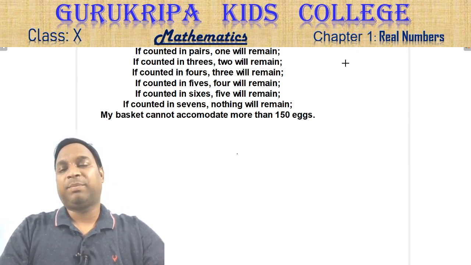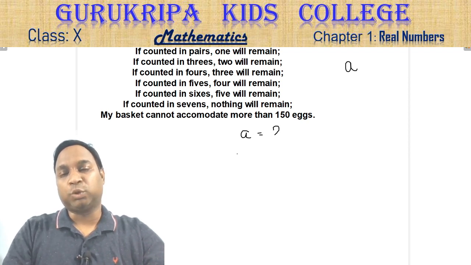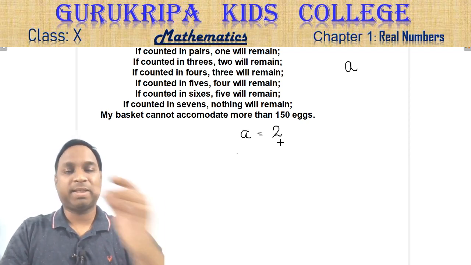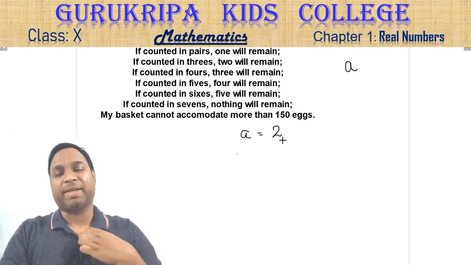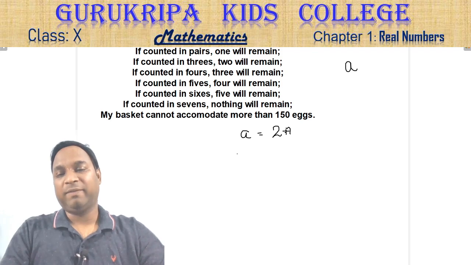let's assume that the number of eggs in the basket were A. Okay. So now what is this number A? If we count it in twos, and let's say we take out 2 eggs from the basket some n number of times, then how many will remain at last? Only 1 will remain.